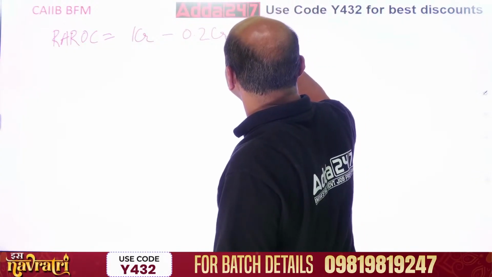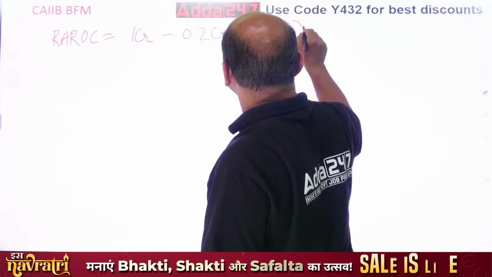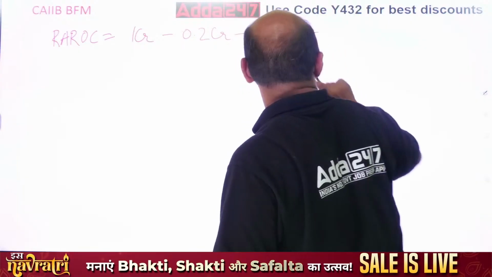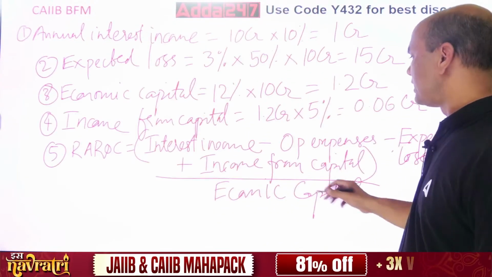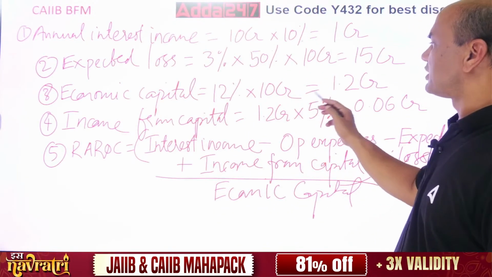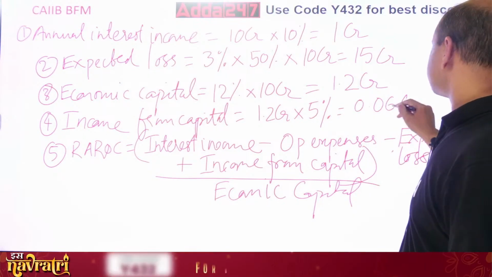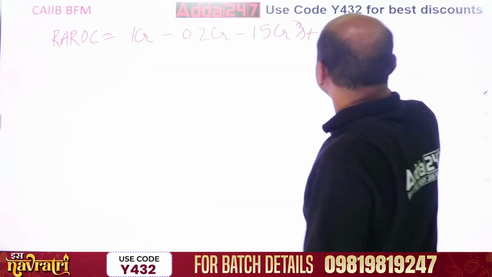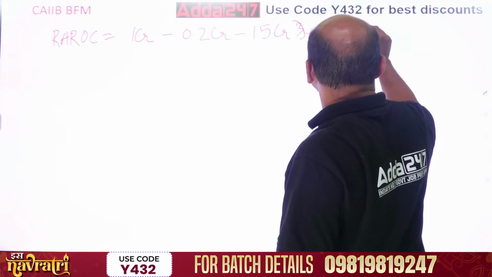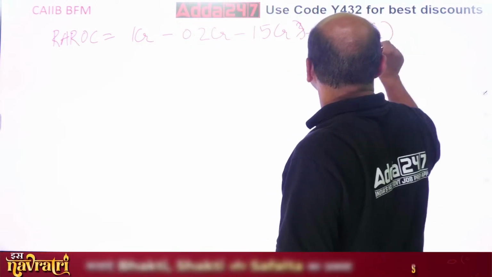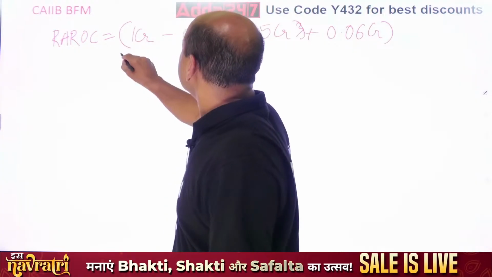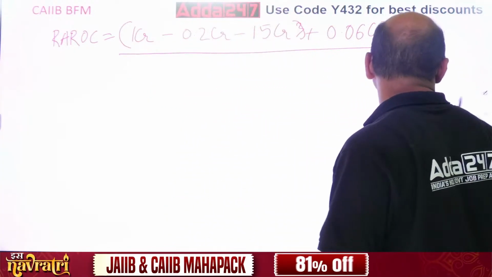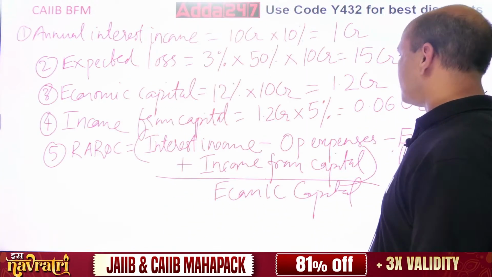It is huge, 15 CR. Okay, plus something is there. What is plus? Income from this. So income is what? 0.06 CR. The whole upon, what is it? The whole upon economic capital.